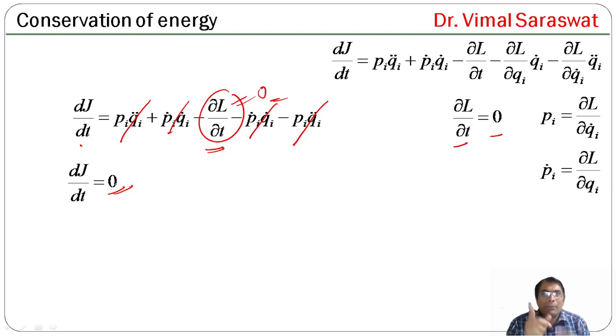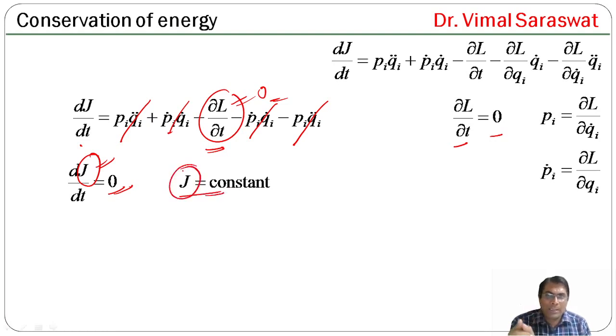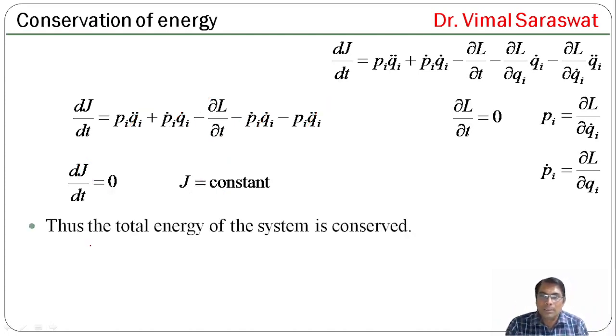And if the differential of any physical quantity is 0, then that particular physical quantity will be constant. It means J equals constant. So J equals constant, and J is the Jacobi integral, which represents the total energy. It means the total energy remains constant, and it is our law of conservation of energy. Thus, the total energy of the system is conserved. So, here we prove the law of conservation of energy on the basis of homogeneity of time.